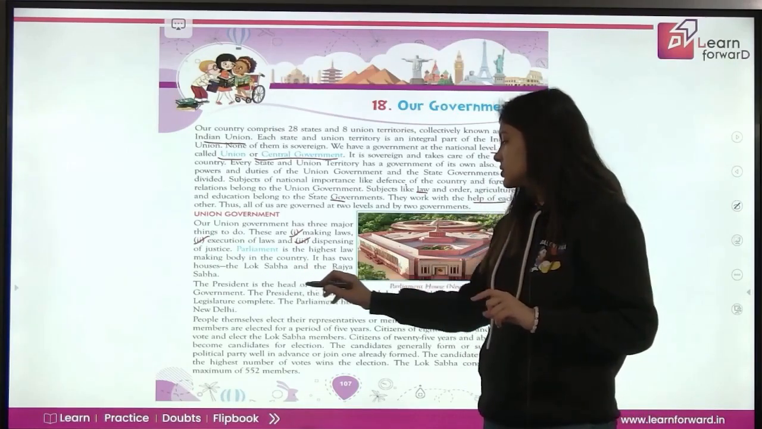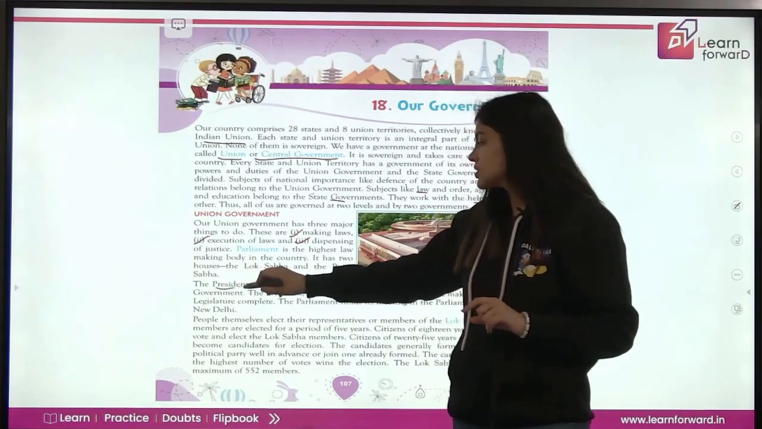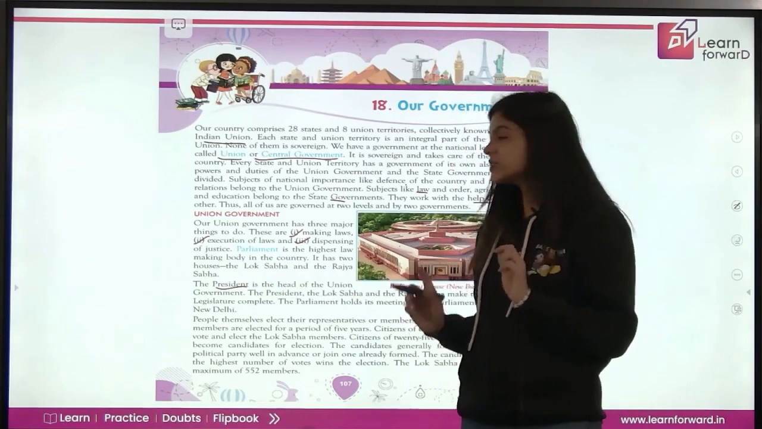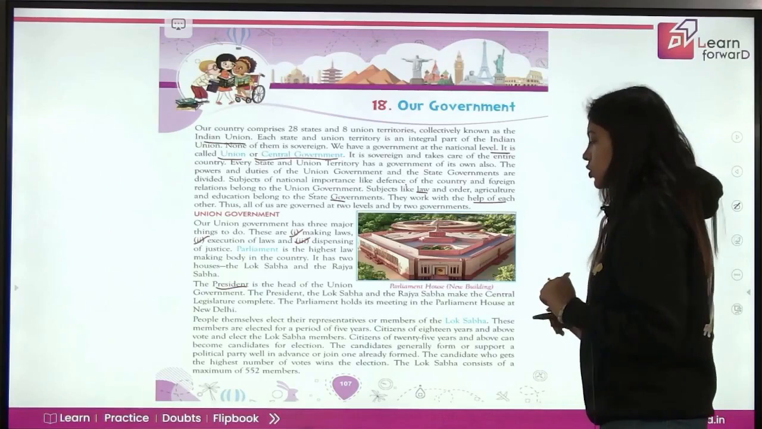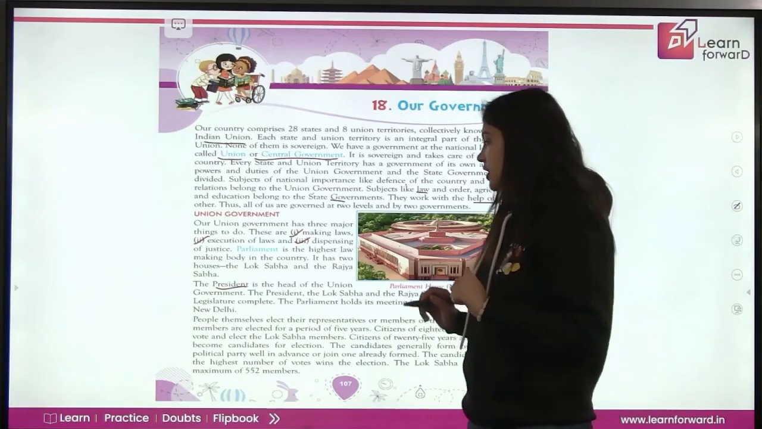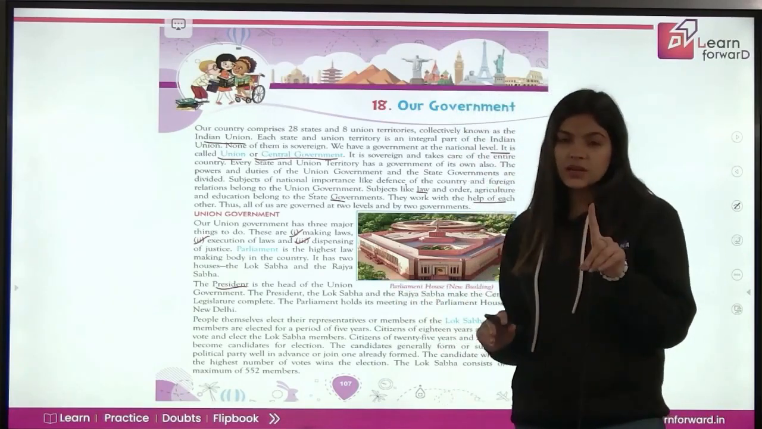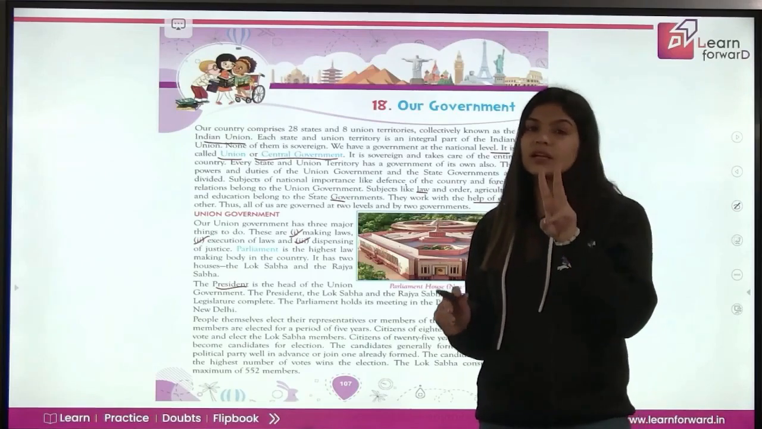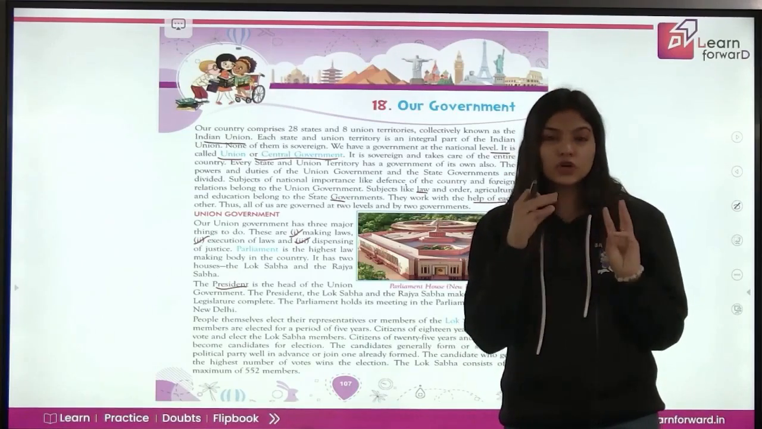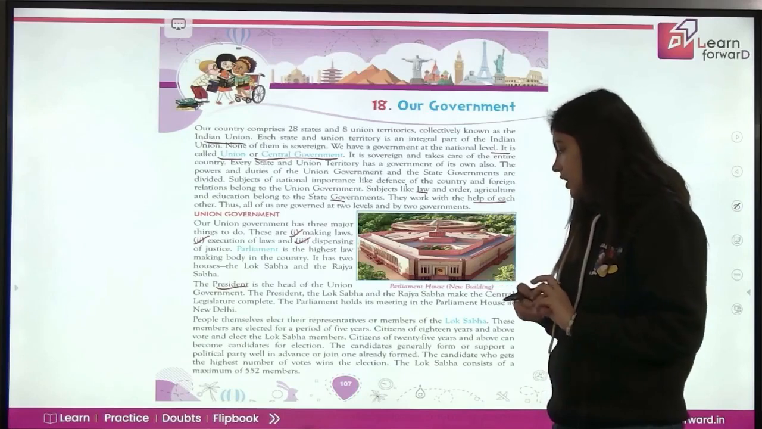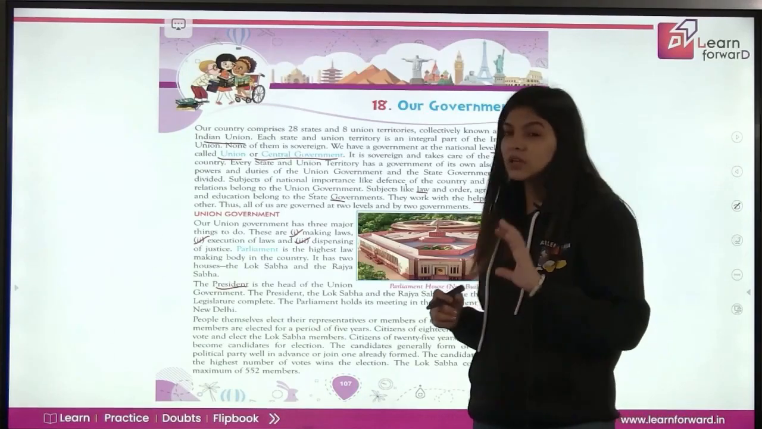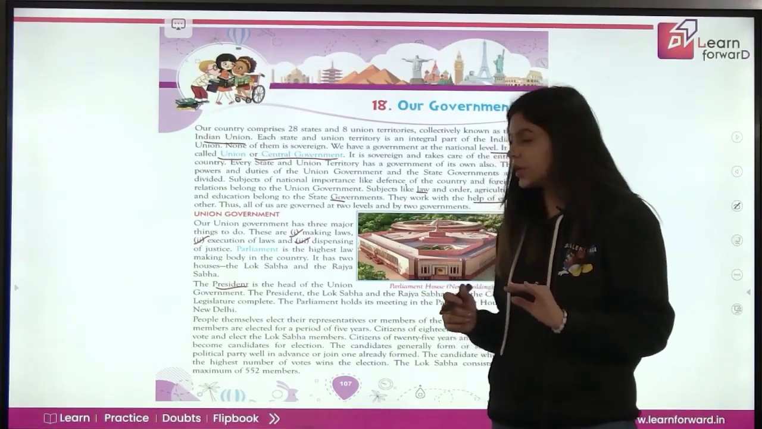The president is the head of the union government. So who is the head? The president is the head of the central government. The president, the Lok Sabha and the Rajya Sabha make the central legislature complete. President, Lok Sabha, Rajya Sabha, ये तीन मिलके पूरे central legislature को complete करते हैं. जो parliament है, ये अपनी meeting parliament house में conduct करता है, which is in New Delhi.